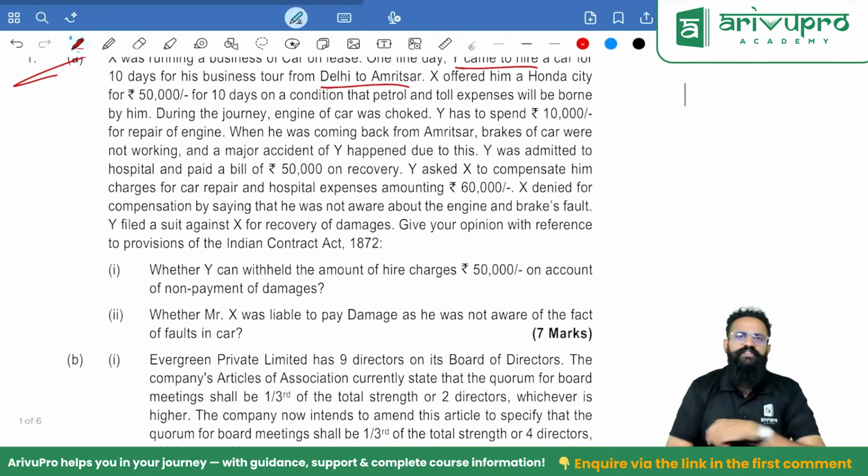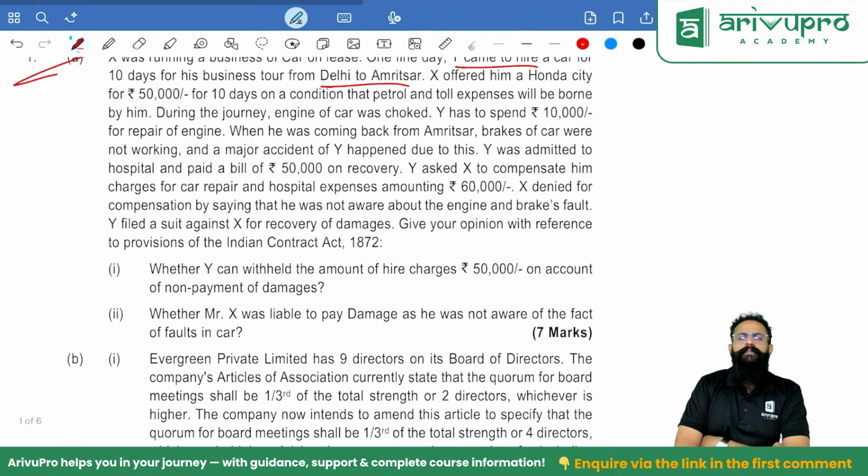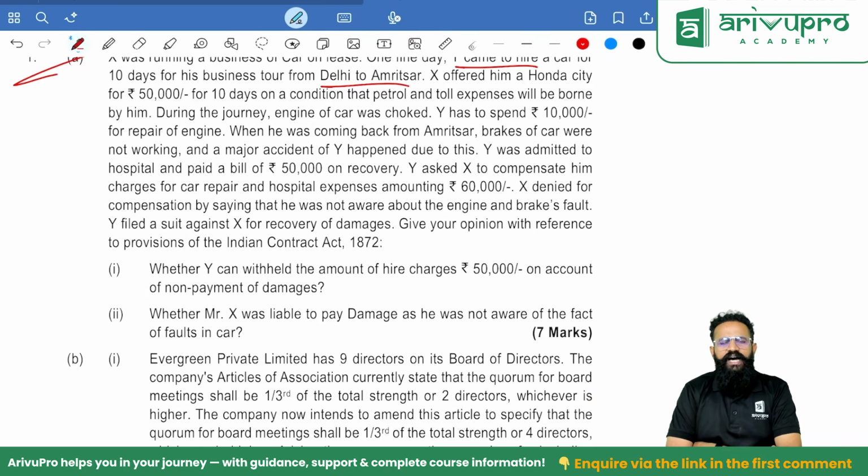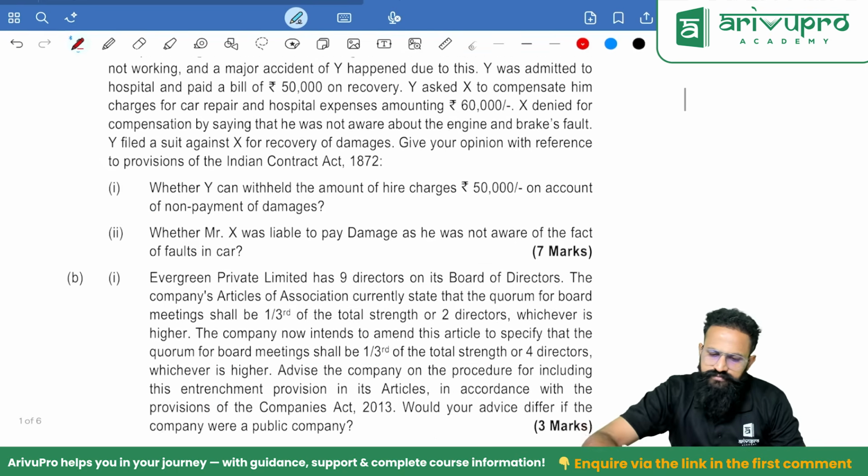Extraordinary expenses, whenever the bailment is non-gratuitous bailment, meaning if the bailment is for hire, whatever are the defects, whether known or unknown, you will be liable for those defects. So can I recover? Yes. What and all I can recover? I can recover every extraordinary expense. Meaning here 10,000 is repair cost, I can recover. 50,000 hospital cost also you can recover. So yes, I can.